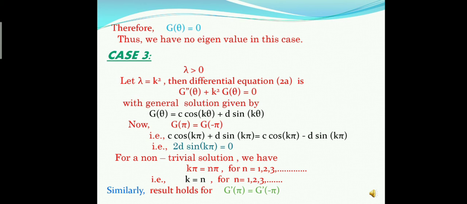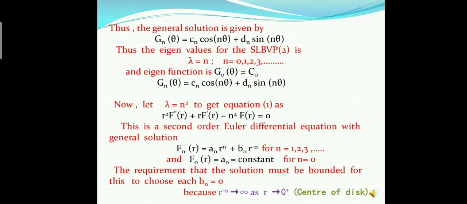Now we use the boundary conditions. g(π) = g(−π), that is c cos kπ + d sin kπ = c cos kπ − d sin kπ, which implies 2d sin kπ = 0. Now for a non-trivial solution, we have kπ = nπ for n = 1, 2, 3 and so on, that is k = n for n = 1, 2, 3 and so on. Similarly, the result holds for the second boundary condition g'(π) = g'(−π).